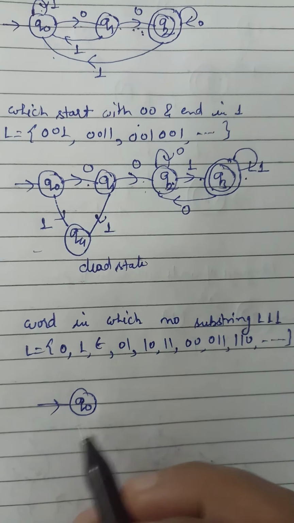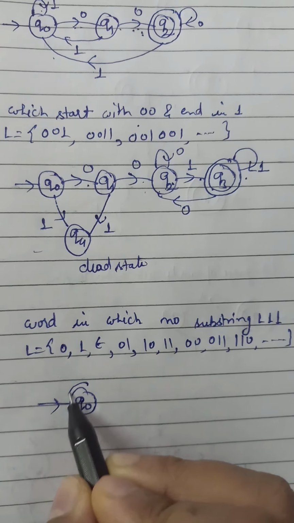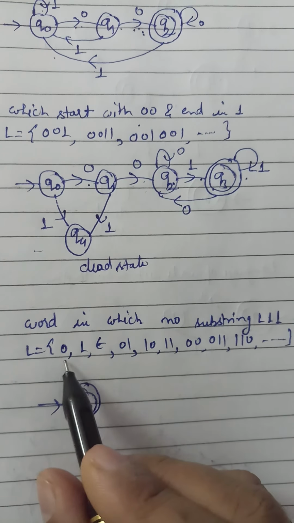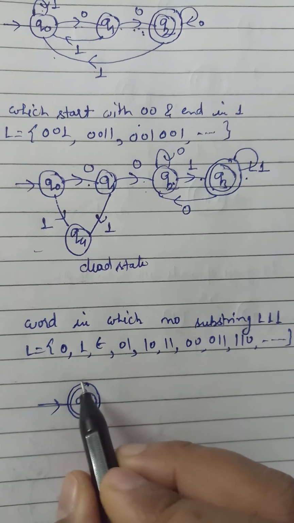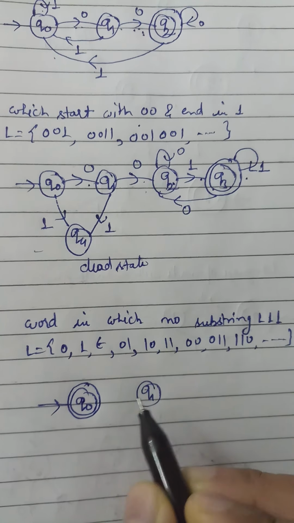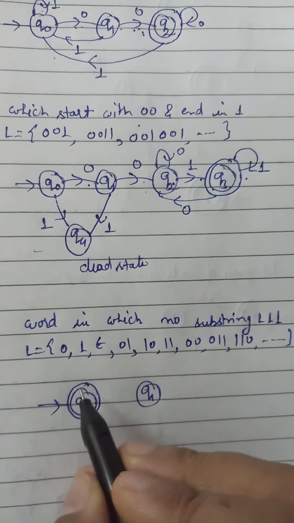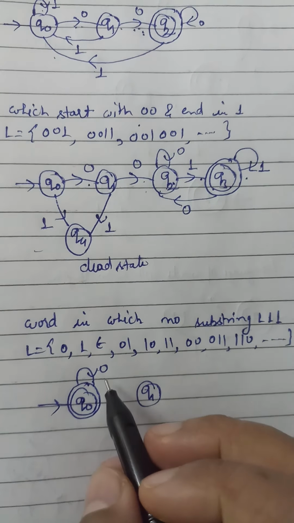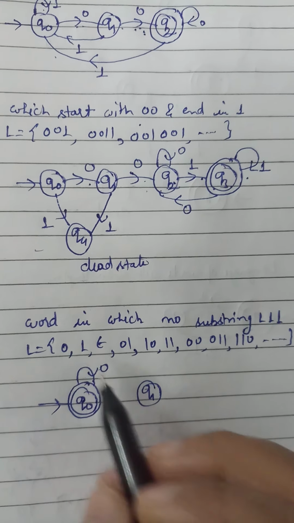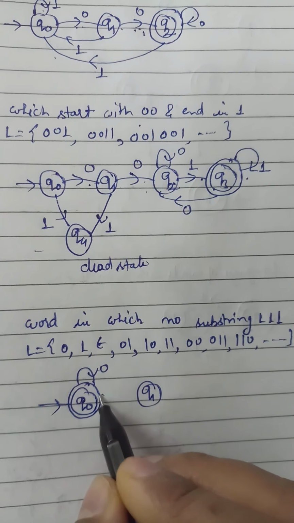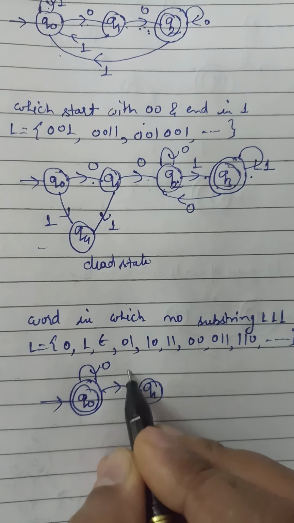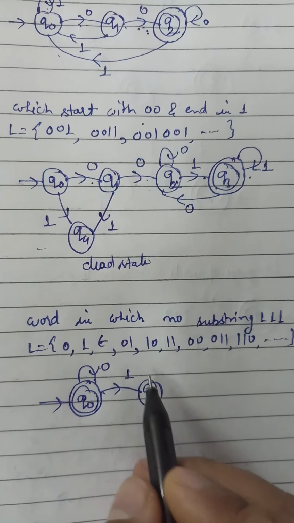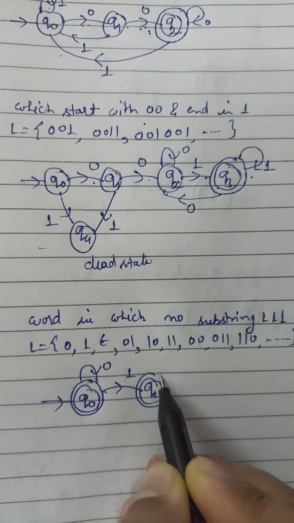Start with initial state Q0, because it can be epsilon, so we make it a final state, and it can be 0, so for Q0 we make a transition for 0 as a loop. So either it will run or it will not run. If it runs, we get a single 0. If it does not run, we get epsilon. When we make a transition from Q0 to Q1 for 1, we get a single 1. So we make Q1 a final state also,